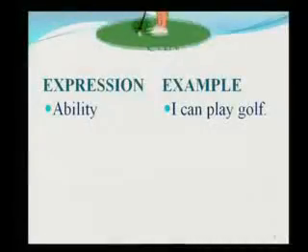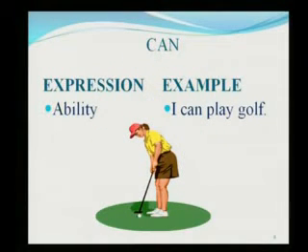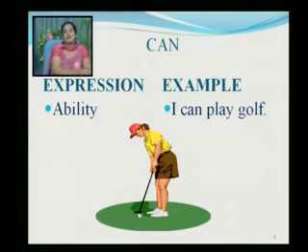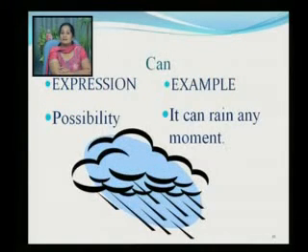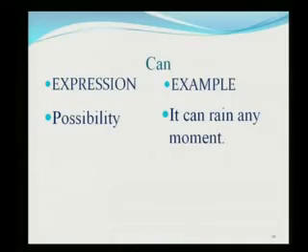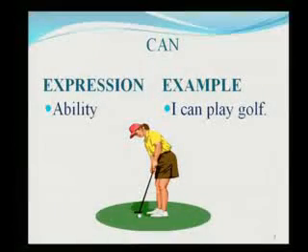Let us see a few more examples. Can you see this? Ability: "I can play golf." The girl shown in the picture is playing golf. Ability again, laikat or kshamta. Here can is used for the expression of ability. Our next slide is about possibility, shakyata. "It can rain any moment." Now in the previous slide, can is used for an ability.